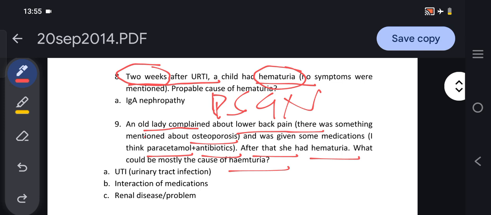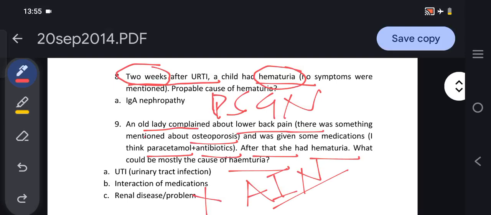In the options, they have given renal disease or renal problem. So first we'll think about what renal disease can be there. If the patient has taken medicines like antibiotics or any NSAIDs, that can cause acute interstitial nephritis.